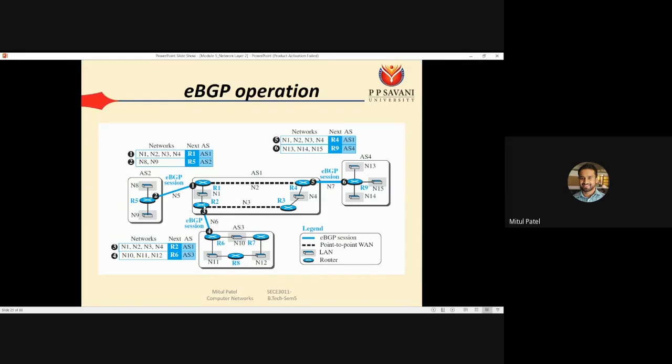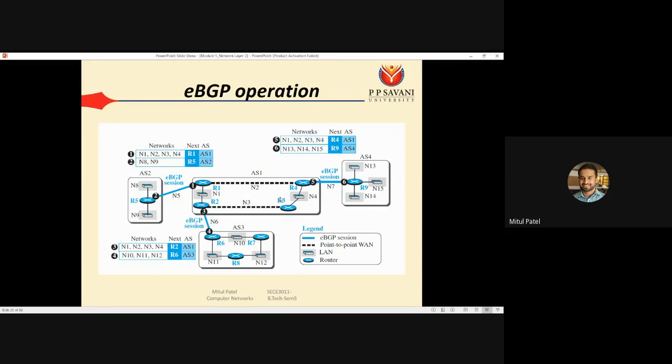If R2 has to send anything to AS3, the networks N10, N11 and N12, the next router is R6 and the path is AS1, AS3. In the same way, if R2 has to send anything to R9, the next router is R1 itself and the path is from AS1 to AS4.